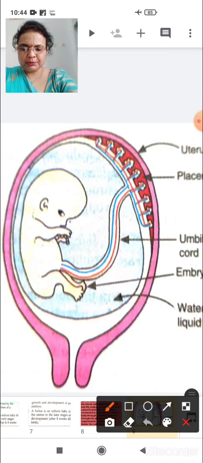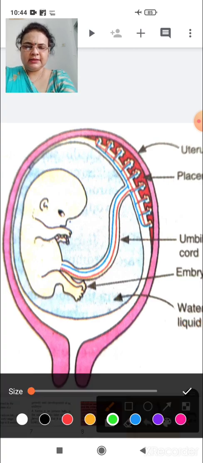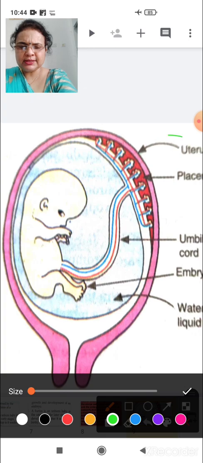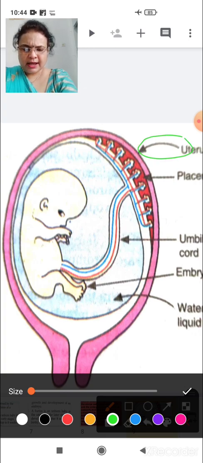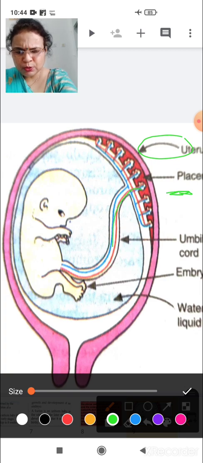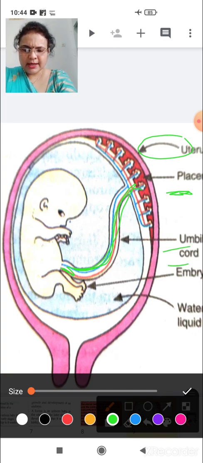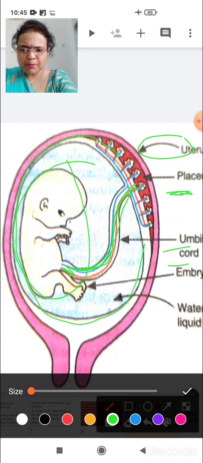I'll show you with the picture how this placenta works. See here, this is the uterus, and here is the placenta. You can see there is a tube-like structure connected with the baby, and this is known as the umbilical cord. Here is the embryo, and this embryo is protected in a pouch or bag-like structure. This bag is filled with water or liquid.